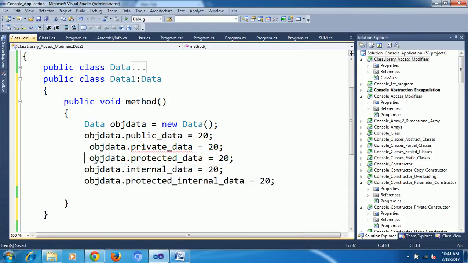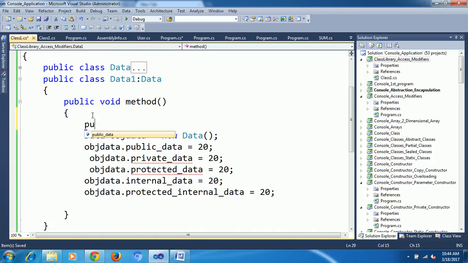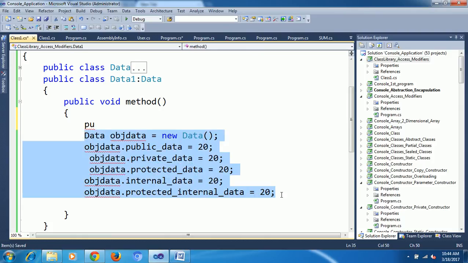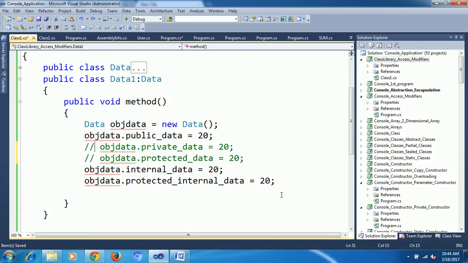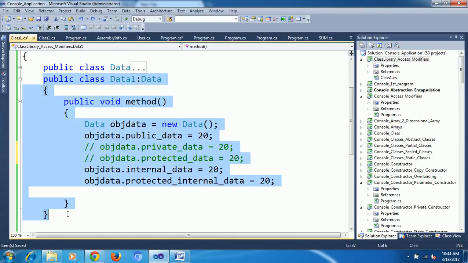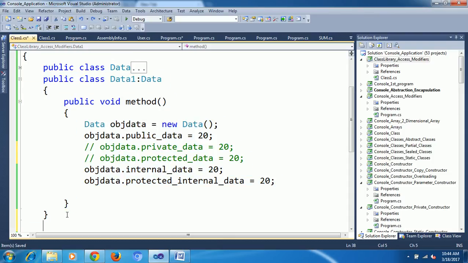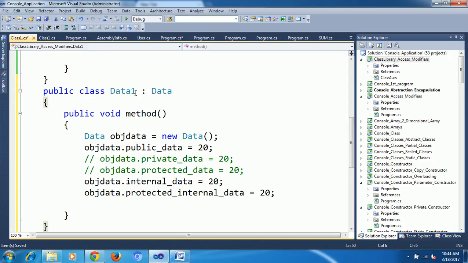First of all I will uncomment everything. No need for an object here. I will explain this. I will rename this one to Data2.